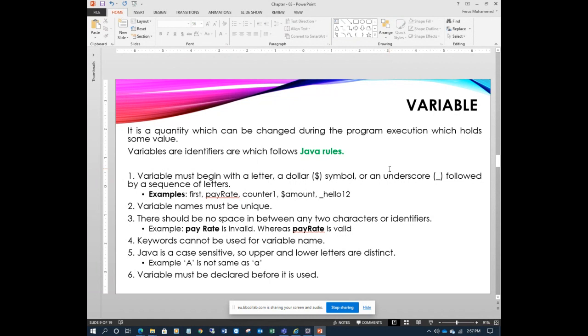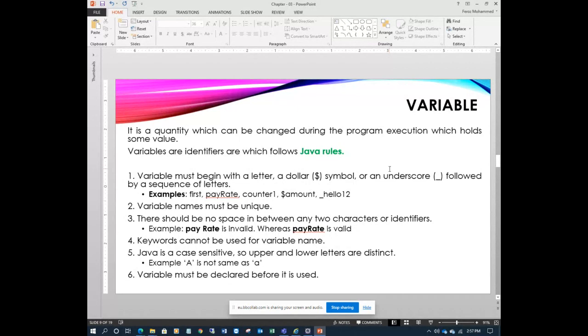So let's see these variable rules, and remember, students, these 6 rules will be in your program. We'll see all 6 rules in the program. This is your chapter 3: data types and variables. If you understand this, you understand the basics of programming. I will explain each line with the help of programs later on. For now, let's go with the theory.